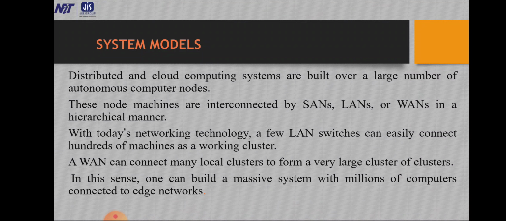However, we can say that system models for distributed computing and cloud computing are of similar types. A distributed computing system model has several categories: mini computer model, workstation model, workstation server model, processor pool model, hybrid model. Mini computer model is a simple extension of the centralized time sharing system.